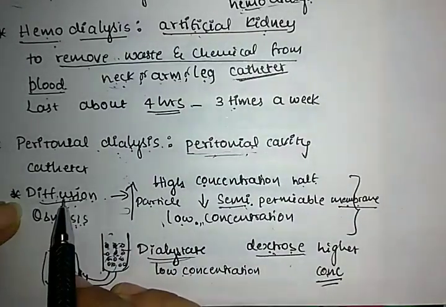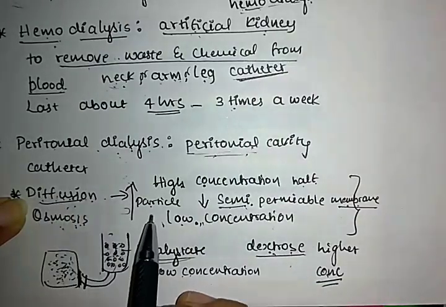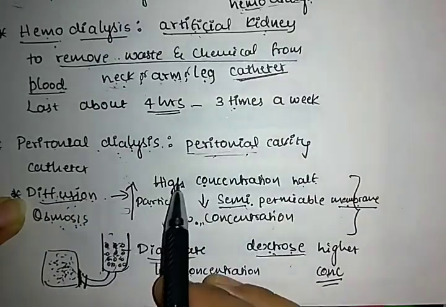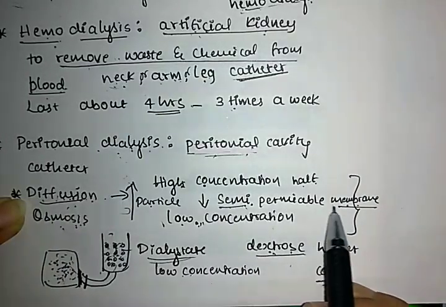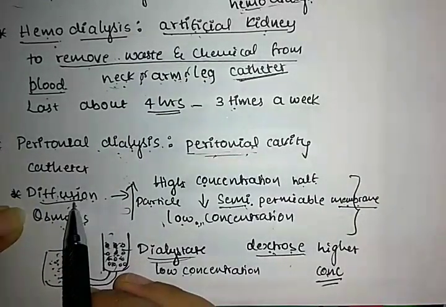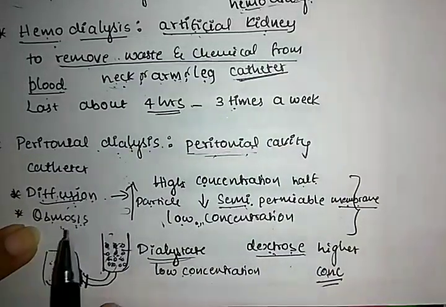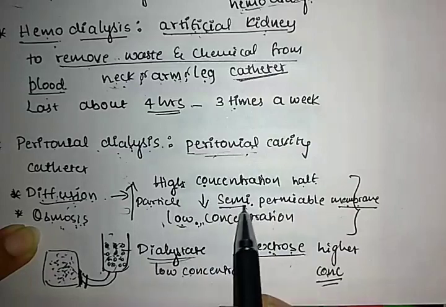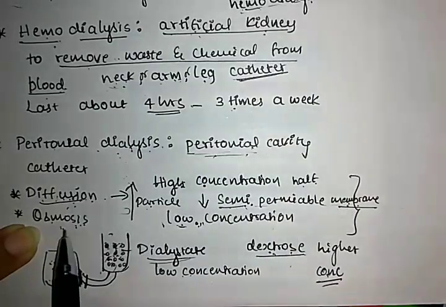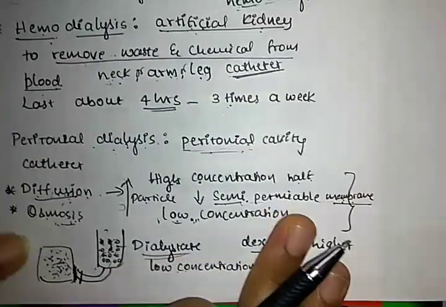We know diffusion. What is diffusion? The process of particles moving from higher concentration to lower concentration through a semi-permeable membrane is known as diffusion. The process of particles moving from lower concentration to higher concentration through a semi-permeable membrane is known as osmosis.